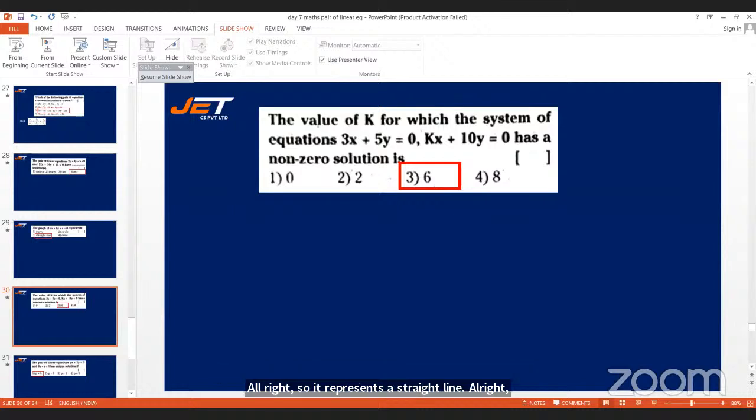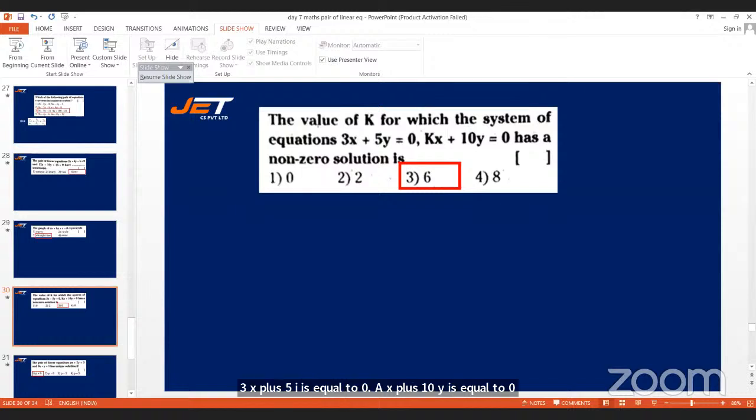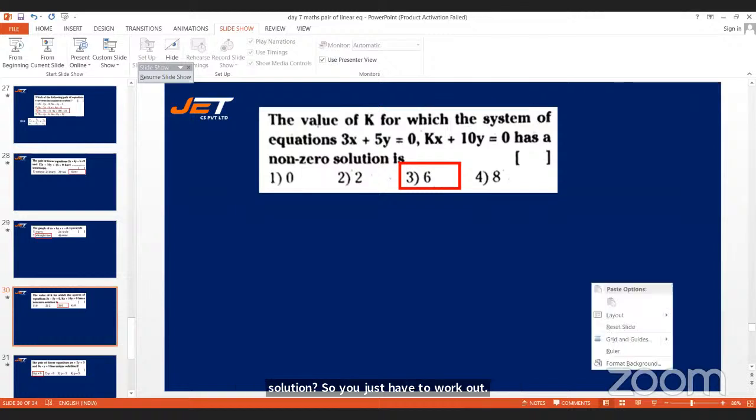The value of k for which the system of equations 3x plus 5y is equal to 0, kx plus 10y is equal to 0 has a non-zero solution. All right, so how do you say that it has a non-zero solution? So you just have to work out 3 by k is equal to 5 by 10, right?